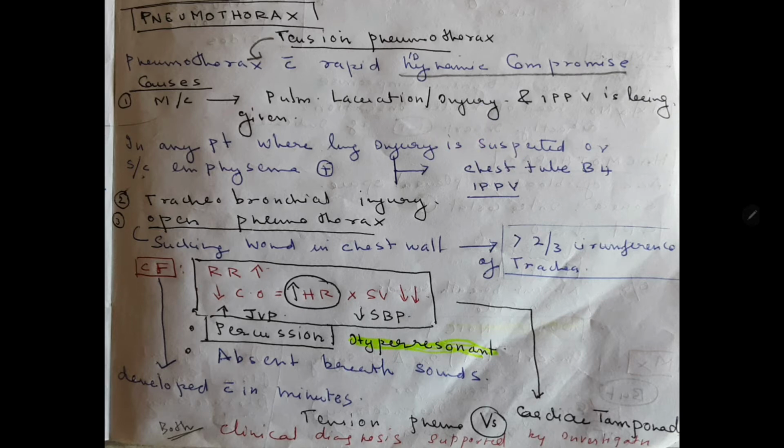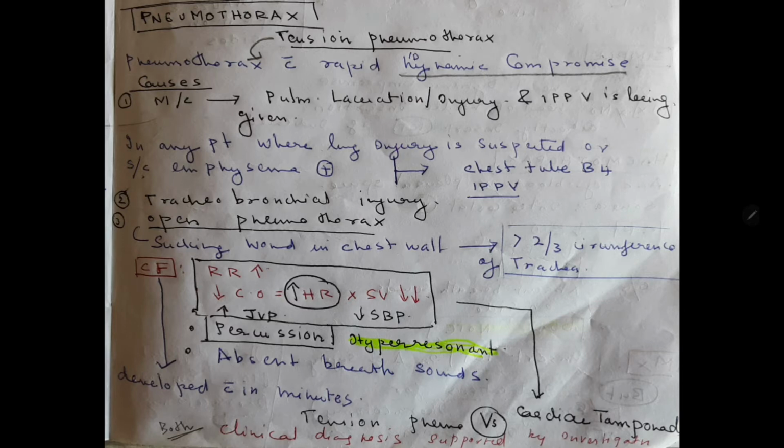So a very important note is that in any patient where lung injury is suspected, or where subcutaneous emphysema is present, we need to put a chest tube before the IPPV. So the very important note is that in any patient where lung injury is suspected or subcutaneous emphysema is present, a chest tube should be put before the IPPV. So that is the first and most common cause of tension pneumothorax, that is pulmonary laceration or injury, with IPPV being given.